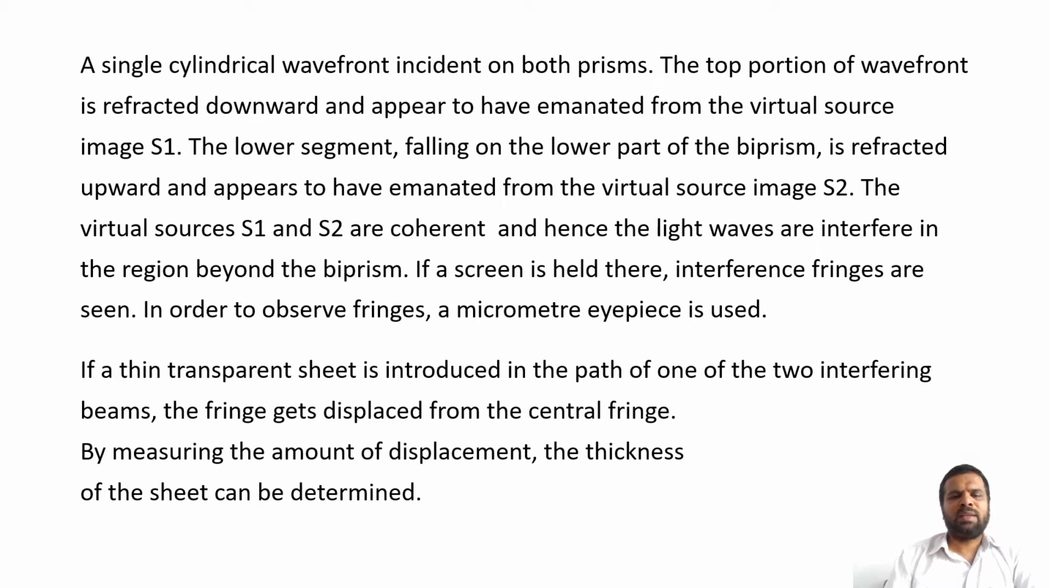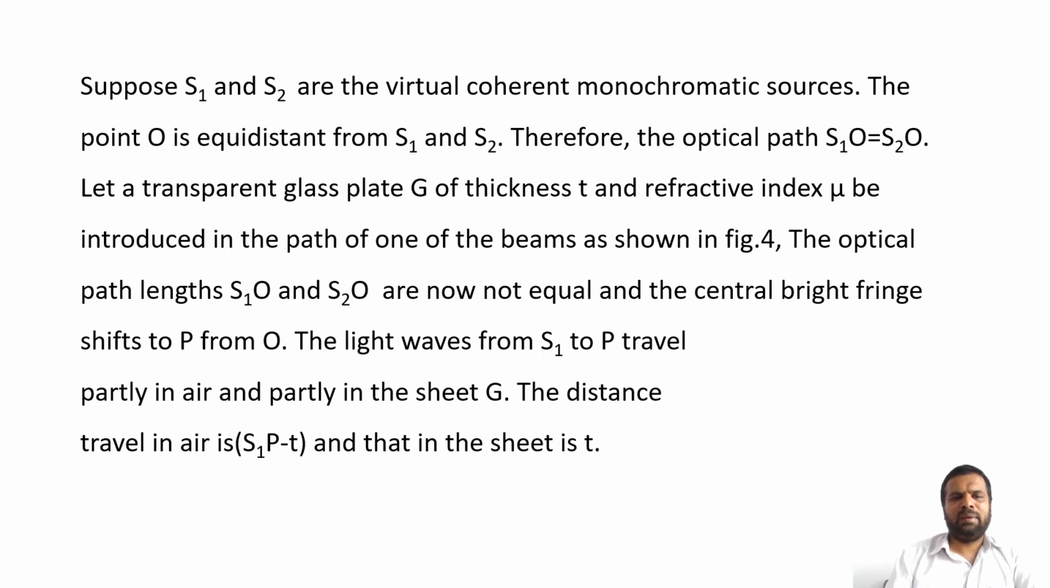The virtual sources S1 and S2 are coherent, and hence the light waves interfere in the region beyond the biprism. If a screen is held there, interference fringes are seen. In order to observe the fringes, a micrometer eyepiece is used. A thin transparent sheet is introduced in the path of one of the two interfering beams. The fringe gets displaced from the central fringe. By measuring the amount of displacement, the thickness of the sheet can be determined.